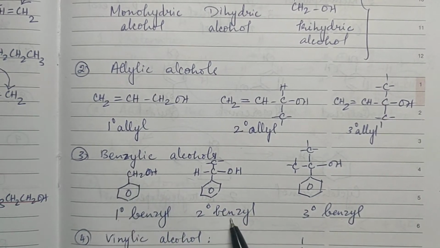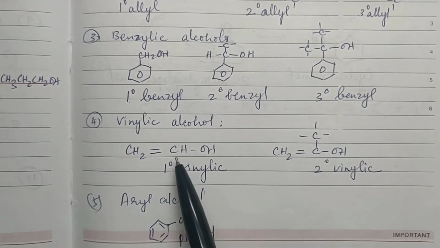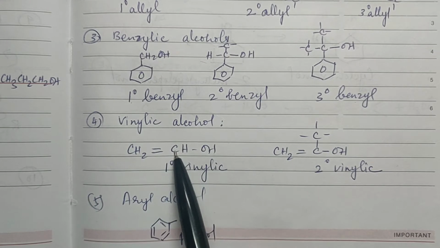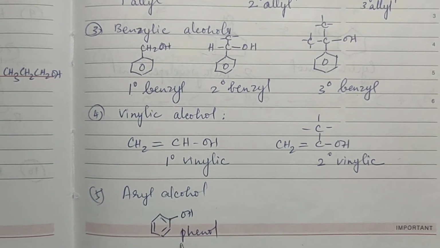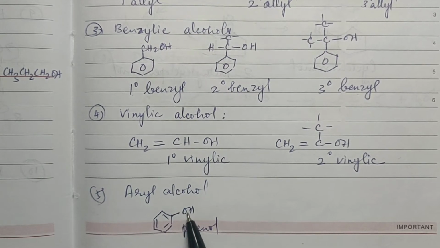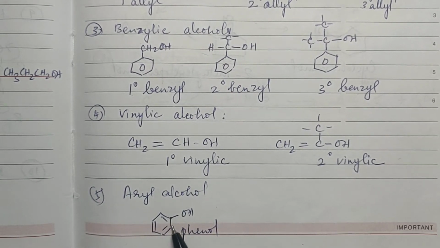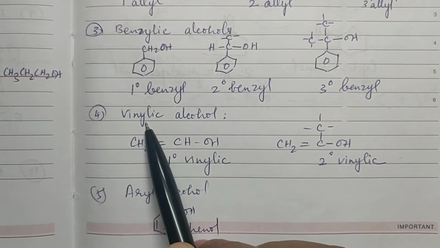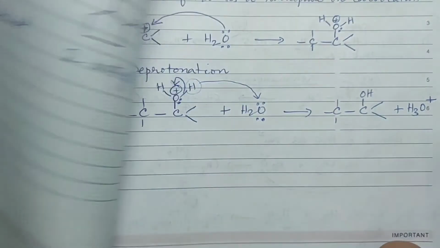So this is primary, secondary and tertiary benzylic. Then vinylic is OH group attached to sp2 carbon directly. So that is vinylic. And again, in the case of phenol also, OH is attached to an sp2 carbon, but this sp2 carbon is a part of benzene ring. It's not so in the case of vinylic. So these are the types of alcohols.